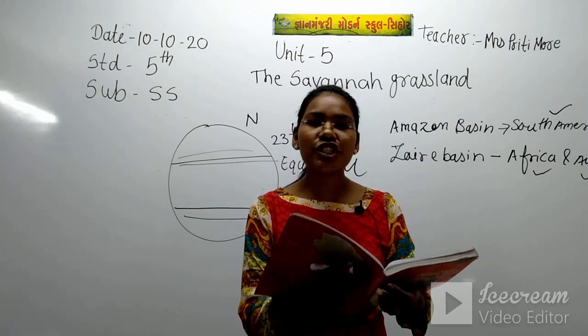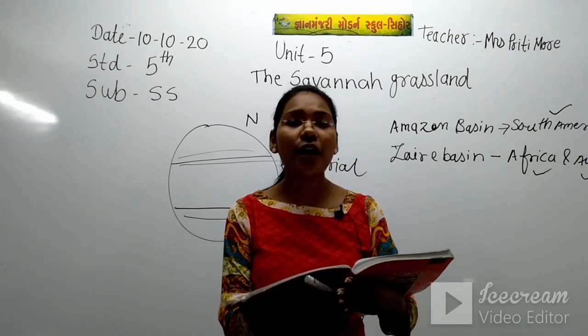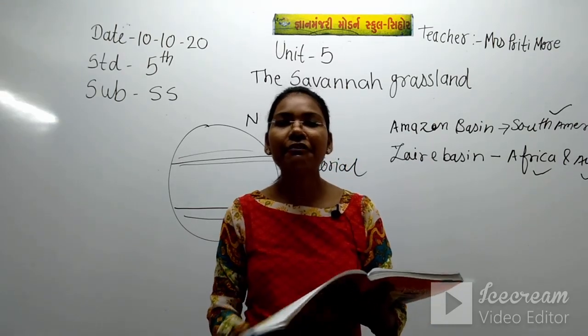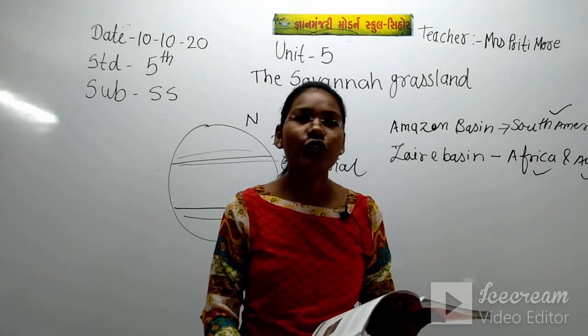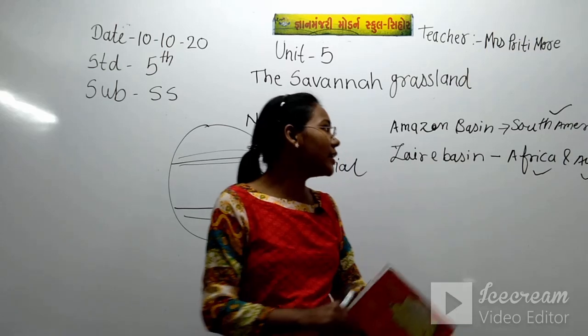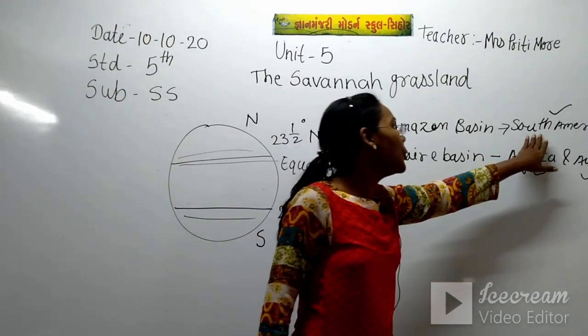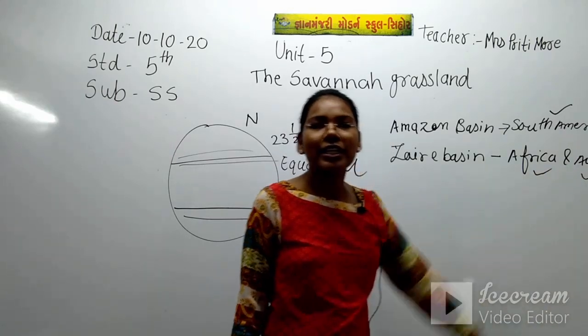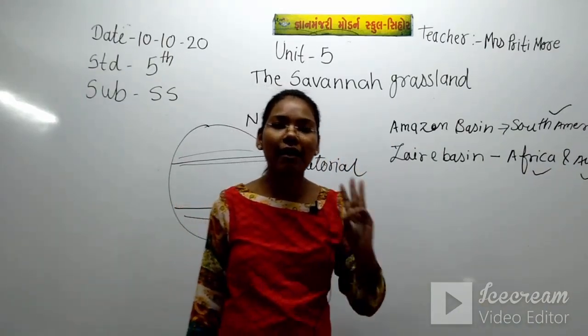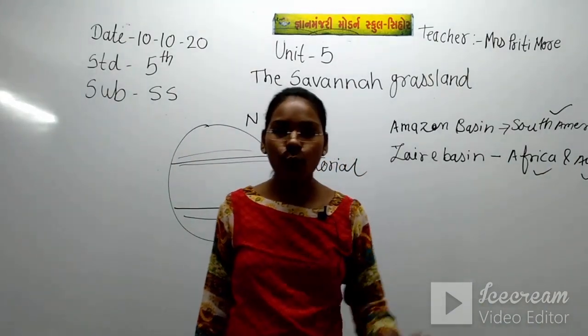So which are the first things we have seen? The continents. In which continents is the grassland region coming? There are three continents: first South America, then Africa, then Australia. In these three continents the savanna grassland is located.